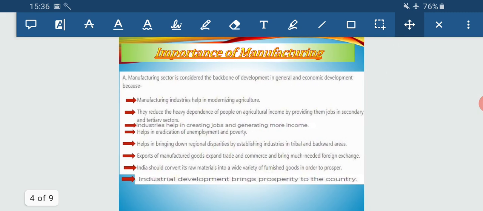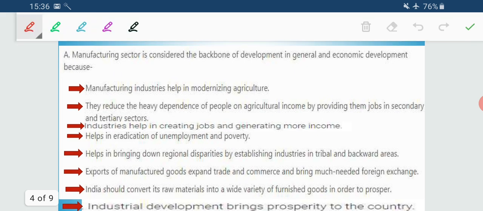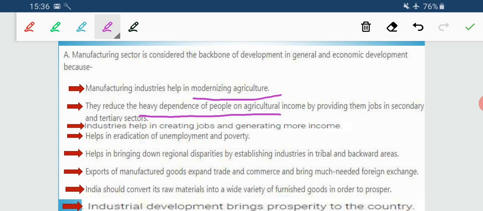You can find more or less similar points here, the importance of manufacturing industry. What are the importances? Number one, manufacturing industry helps to modernize agriculture. Number two, it reduces the dependence of the people on agriculture. Number three, it generates more income by creating jobs. Number four, it eradicates unemployment and poverty. Number five, it helps bring down regional disparities by establishing industries in the tribal and the backward areas.